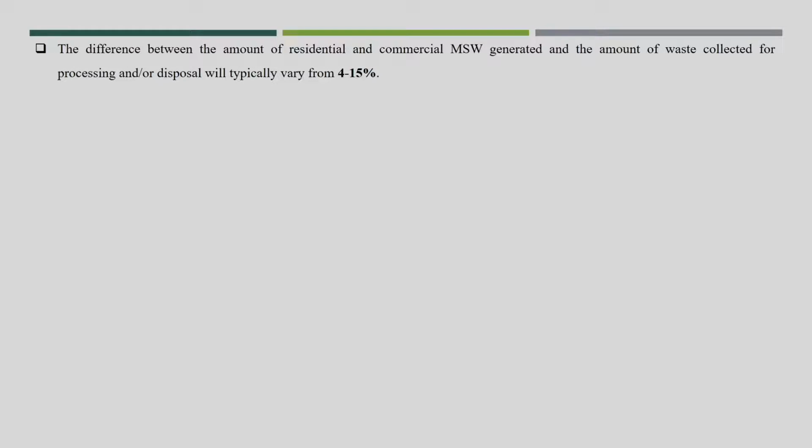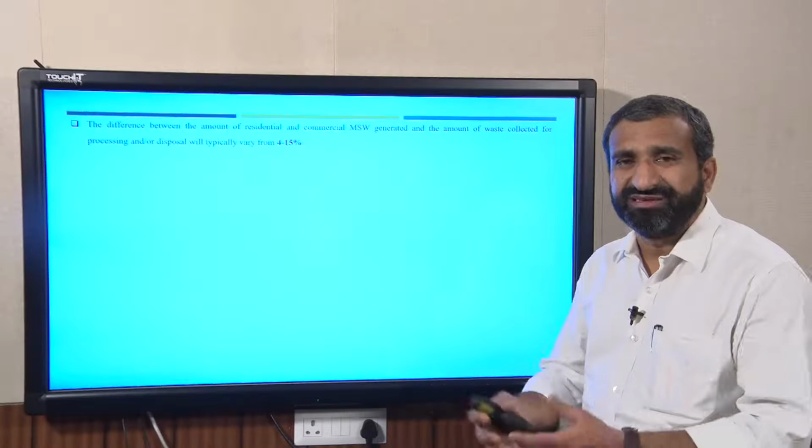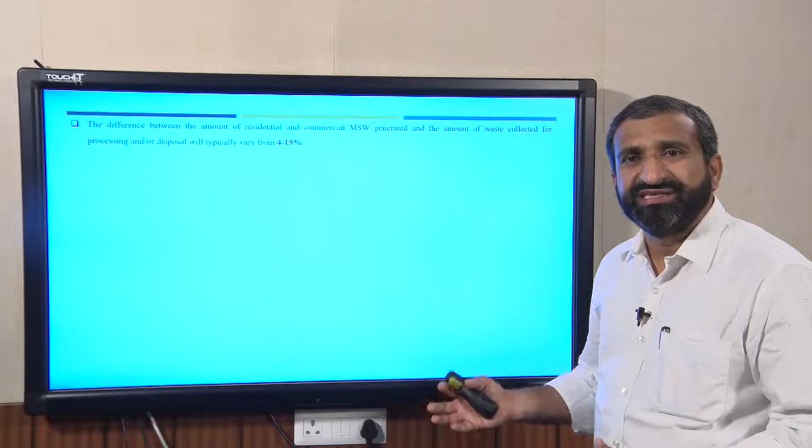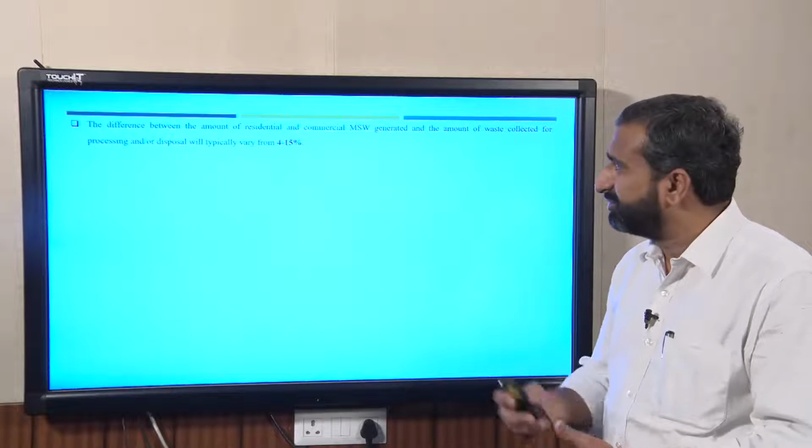Now, if you see the difference between the collection rate and generation rate, most of the studies say that the variation is from 4 to 15%. Globally we can say that the difference between collection and generation rate goes up to 4 to 15%, but in India, because our collection frequency is not that high, we will see in a few slides the collection efficiency of different cities or states of India.